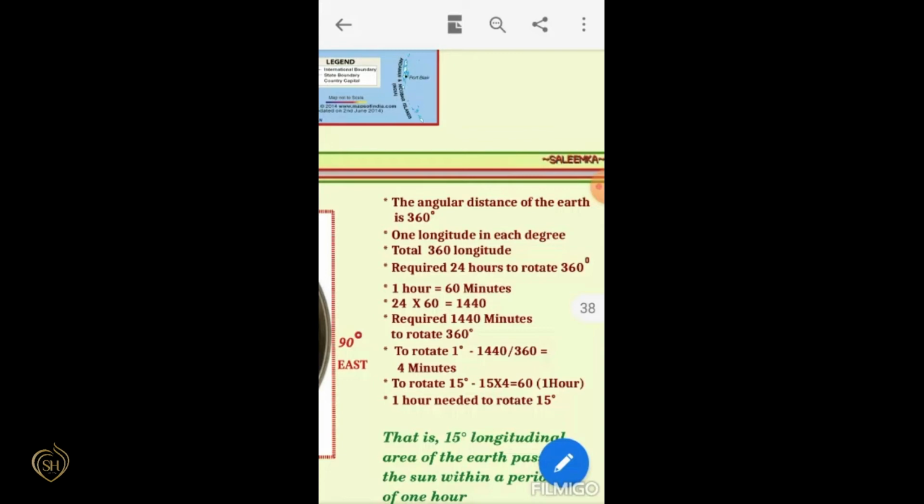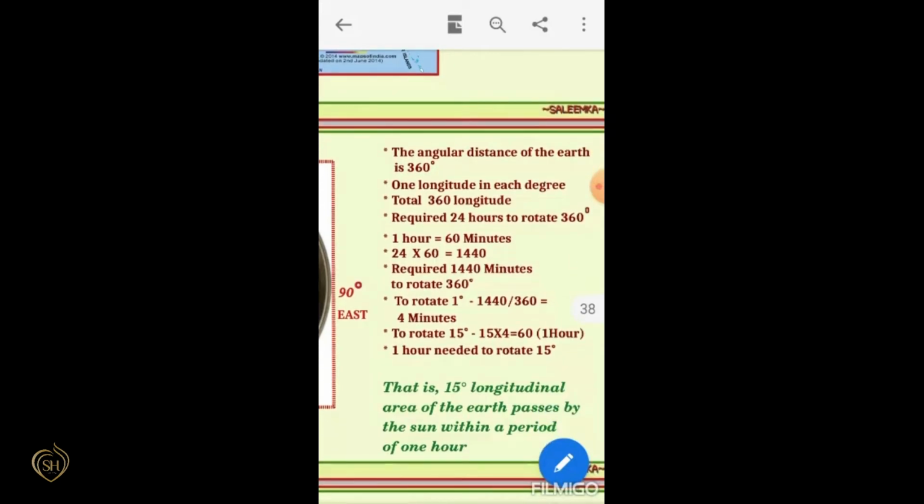That means to rotate 1 degree, the earth takes 4 minutes. Or to rotate 15 degrees, the earth takes 1 hour or 60 minutes. That means 1 hour is needed to rotate 15 degrees. These are the important aspects we have to study based on time calculation. That is, a 15 degree longitudinal area of the earth passes by the sun within a period of 1 hour.